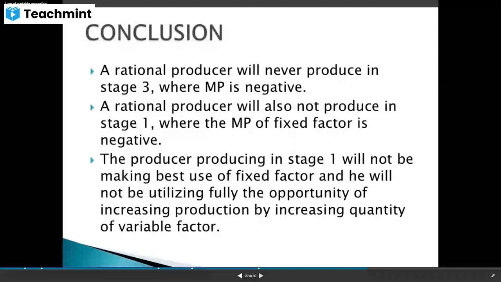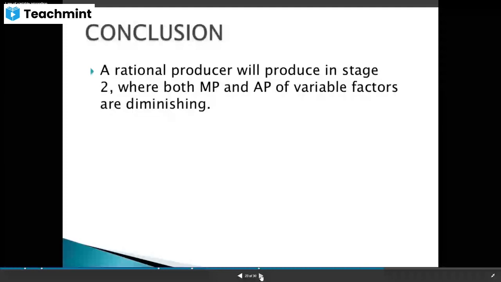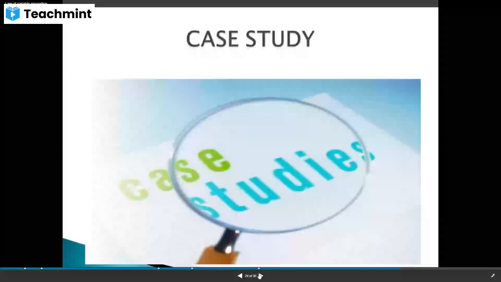So he has to enter stage 2 where TP should be maximum, AP is decreasing and MP is also decreasing. Up to that stage, the producer should produce the product. So a rational producer will produce in stage 2 where both MP and AP of variable factors are diminishing.